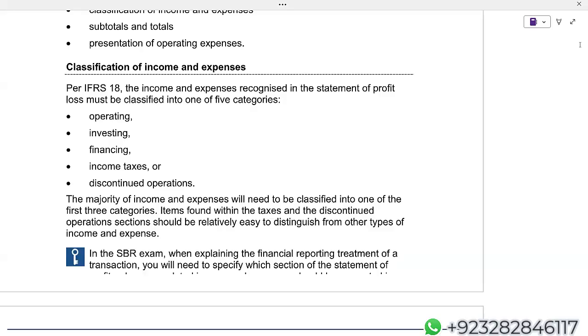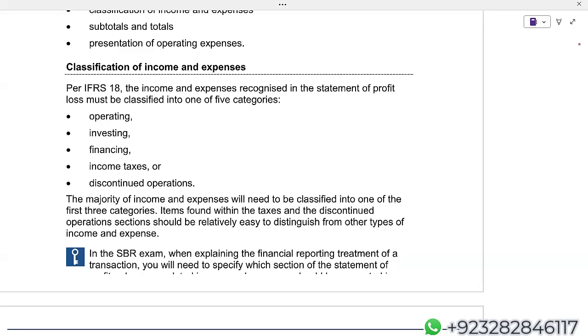Practically implementing IFRS 18, the compulsory date is 1/1/2027. But ACCA has adopted this earlier than that. So practically IAS 1 does exist. Companies are following it. But in ACCA, we follow now IFRS 18.